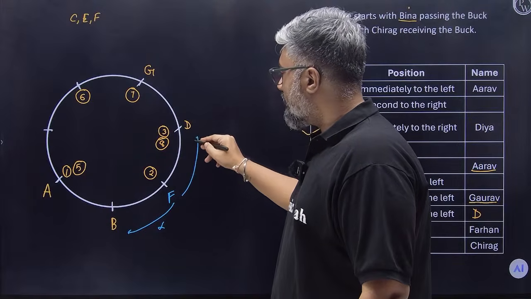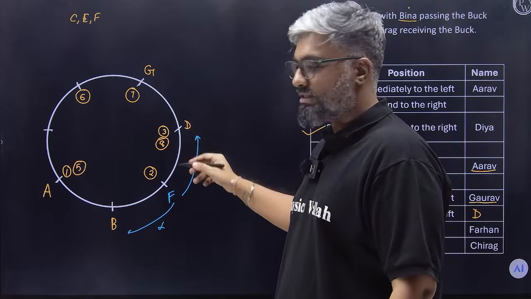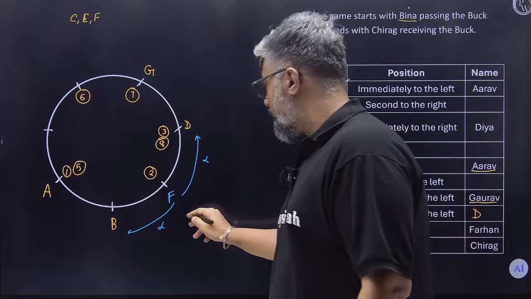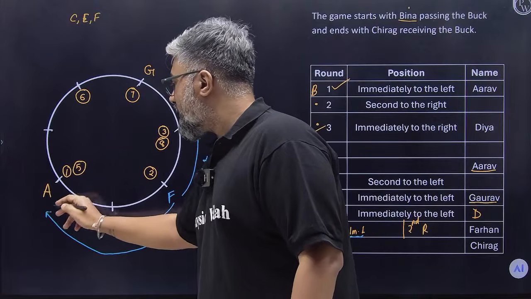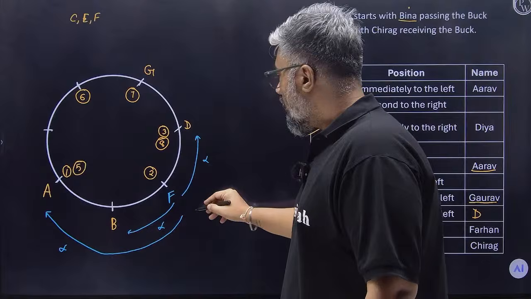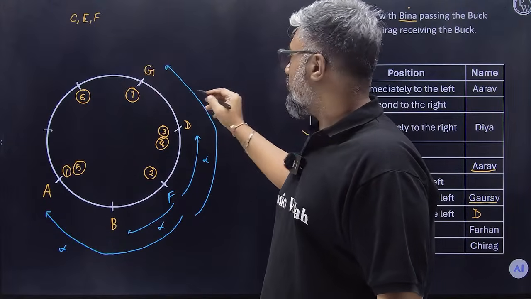Or Farhan could pass immediate right. That is also not possible because Chirag cannot sit here. Diya is sitting here. Gone. Or Farhan can pass second to the left. First left, second left, but here also Chirag can't be seated because Arav is seated here. This is also gone. Or second to the right. Here also Chirag can't be seated because Gorov is seated here.